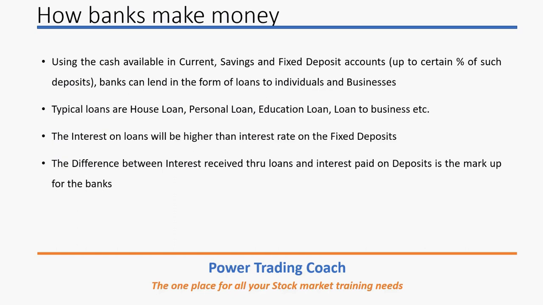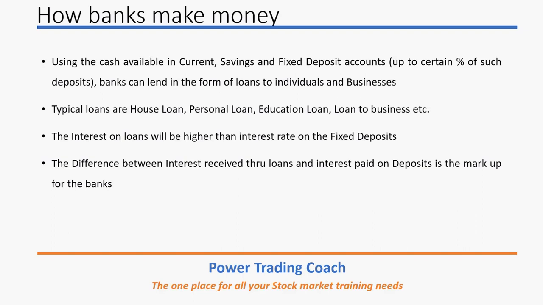So the bank will have a lot of accounts like this: current account, savings account, and fixed deposit. So a lot of money is available in the bank. Now the bank uses this money to provide loans, but they cannot give all the amount in the form of loans, because if you go to the bank tomorrow and want to withdraw money from your savings account, or foreclose the deposit, or withdraw money from a current account, and the bank has given all the money in the form of loans, there will be a problem. That's why there are certain rules based on which banks decide a percentage of the amount which they can use and lend to businesses and individuals.